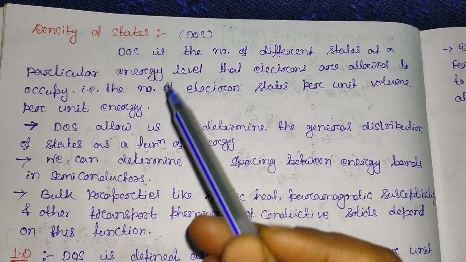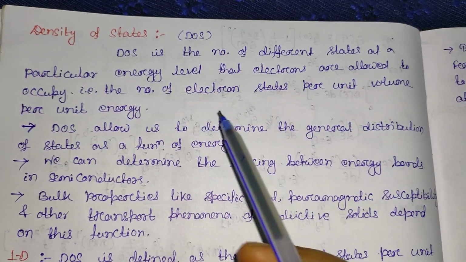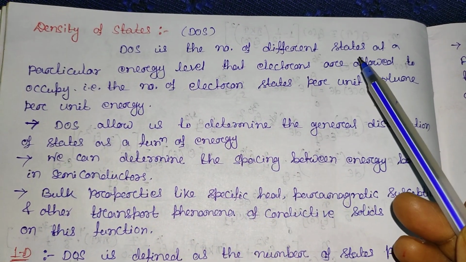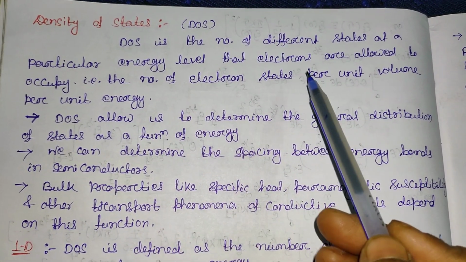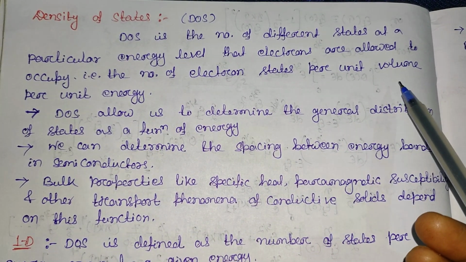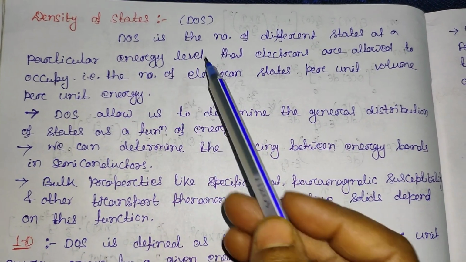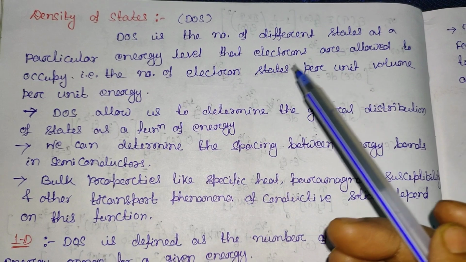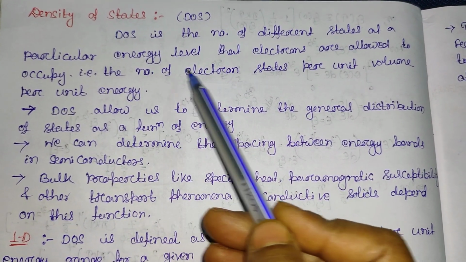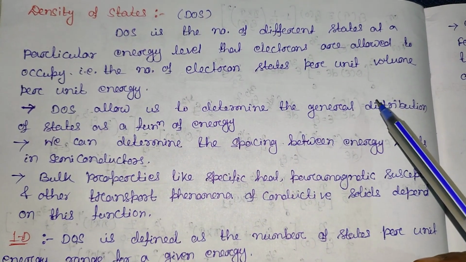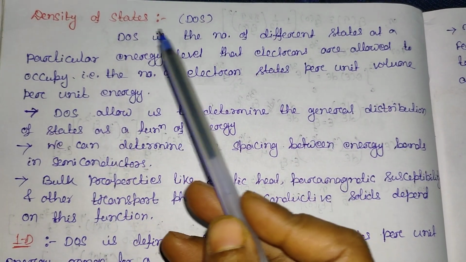Today we will see the density of state. The density of state is the number of different states at a particular energy level that electrons are allowed to occupy. It means that the number of electrons allowed in a certain energy level is known as the density of state. So the number of electron states per unit volume per unit energy is called the density of state.